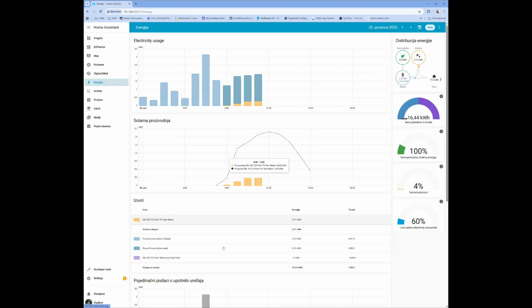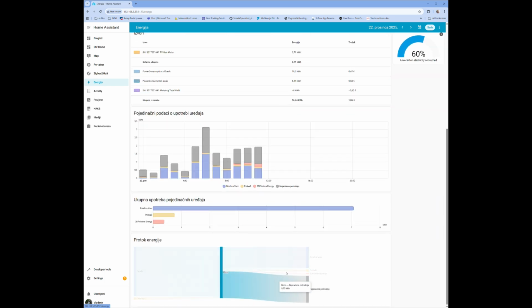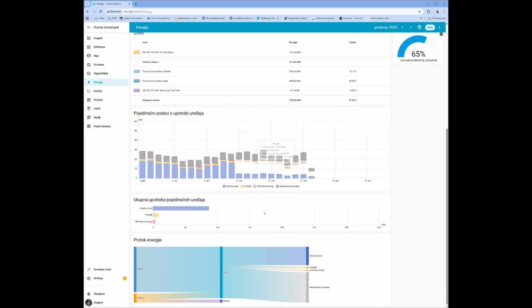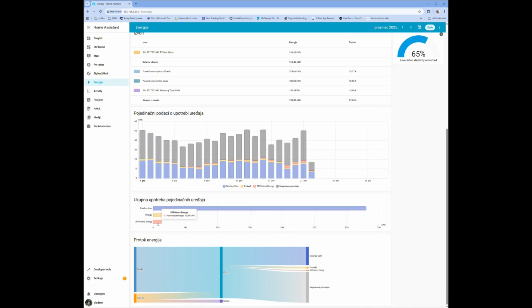Basically that's it. In the energy part you can see the energy distribution, this is consumption based on the day, so we can check the whole month, and you can see here I have 13 kilowatt hours of energy consumed by the 3D printers. Okay, so that's it.